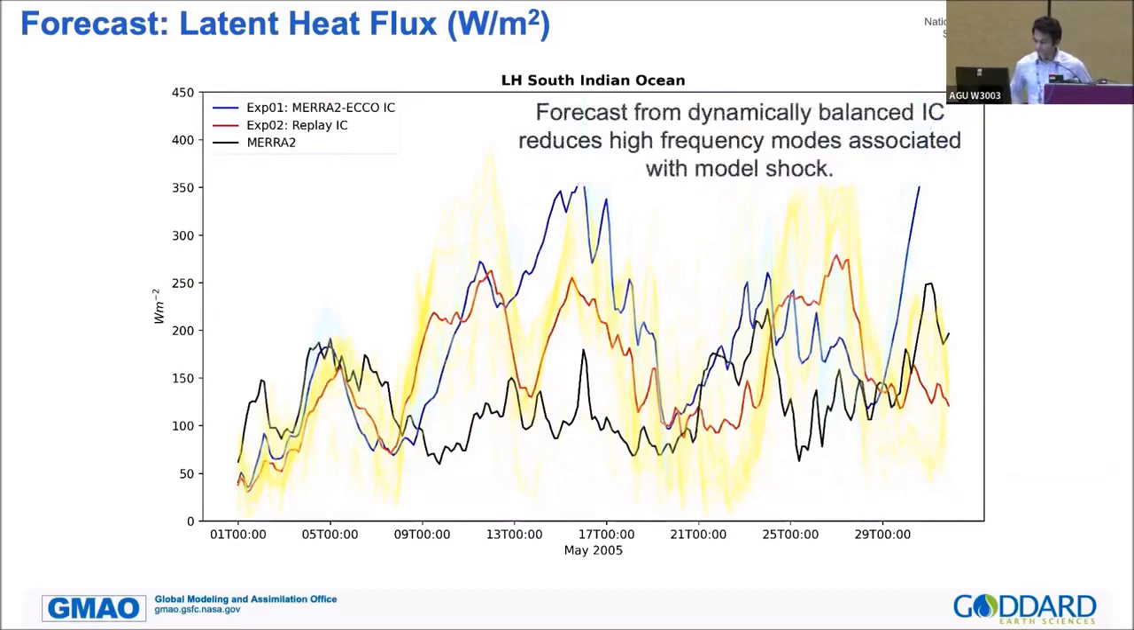So the take-home message would be that the forecast from dynamically balanced initial conditions reduces the high frequency modes associated with the model shocks.